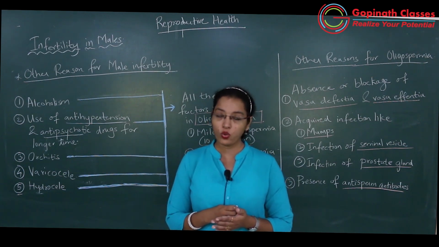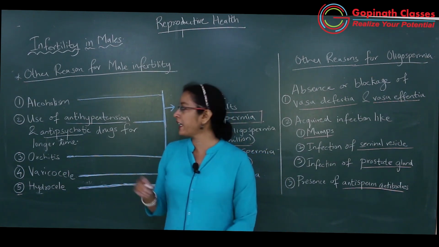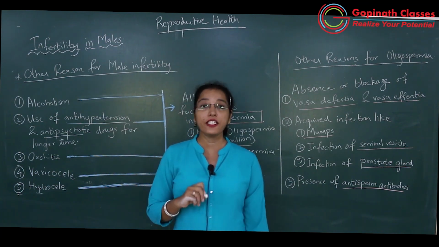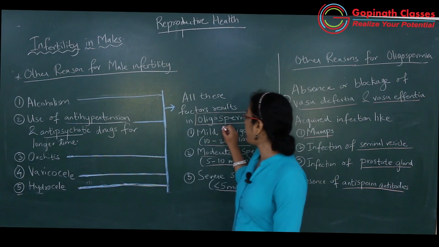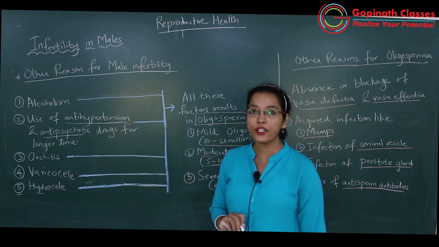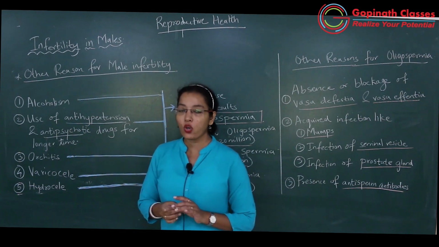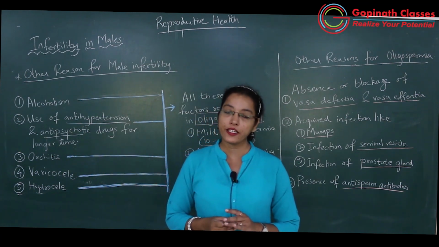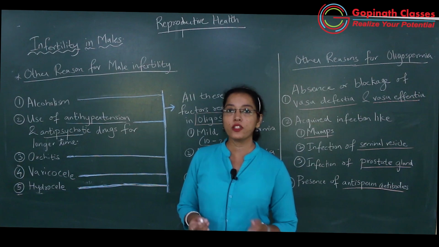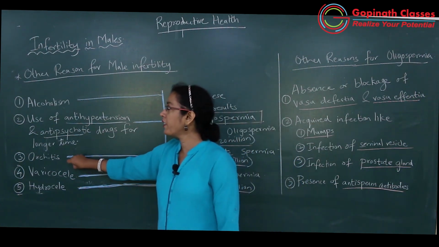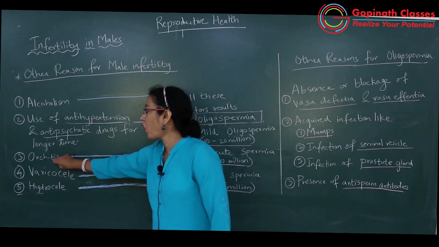This anti-hypertension tablet has one side effect, that it results in oligospermia. Similarly, if anti-psychotic drugs are taken for a longer time, it will also result in oligospermia. Then third factor, that is orchitis.